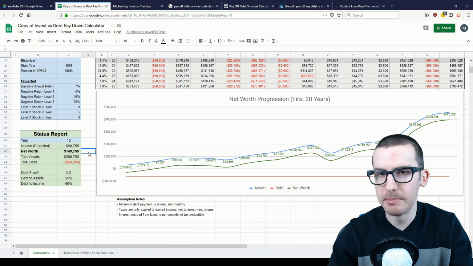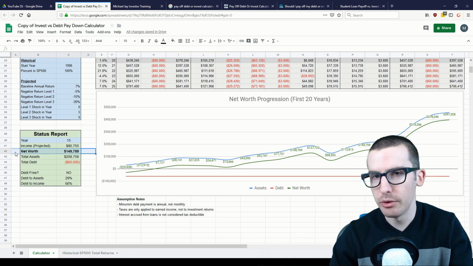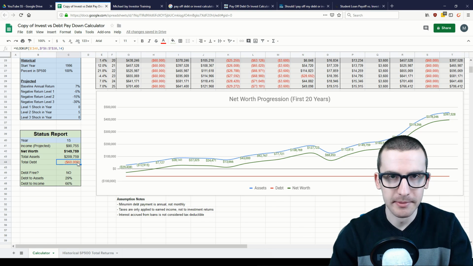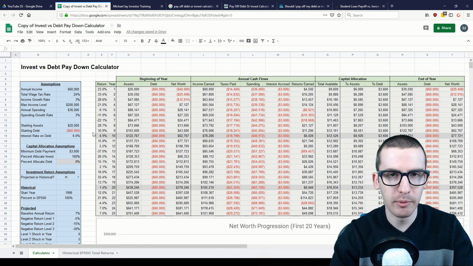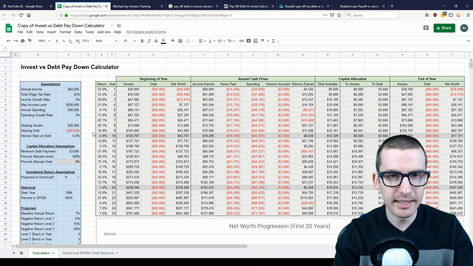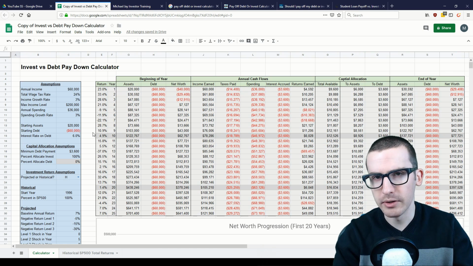When thinking about whether it's better to invest or pay off debts, the metric you'll likely want to look at is your total net worth. This is simply your total assets minus your total debts. So for our first example, let's take a look where our debts are at a 6% interest rate, which is around the level where it's not exactly clear whether one should pay off their debts or decide it's worth the risk to invest.